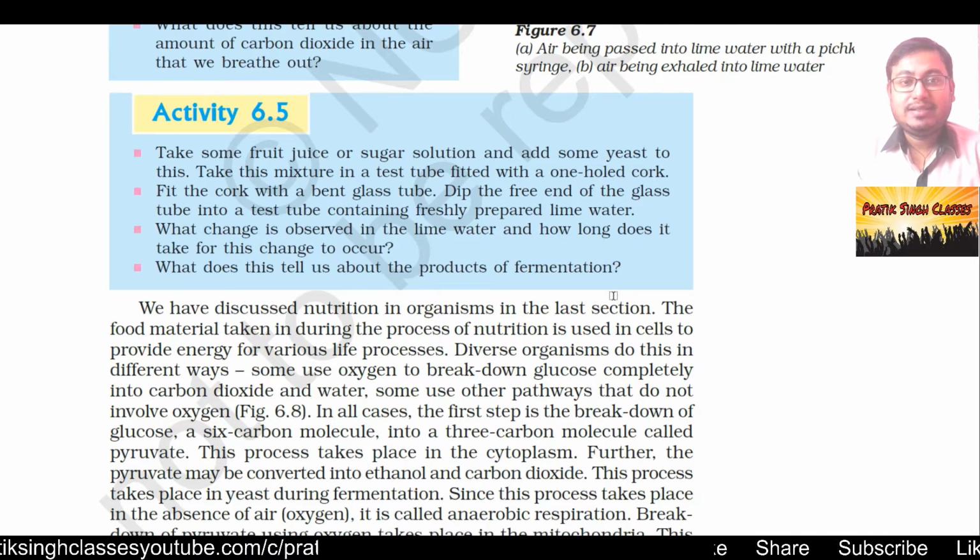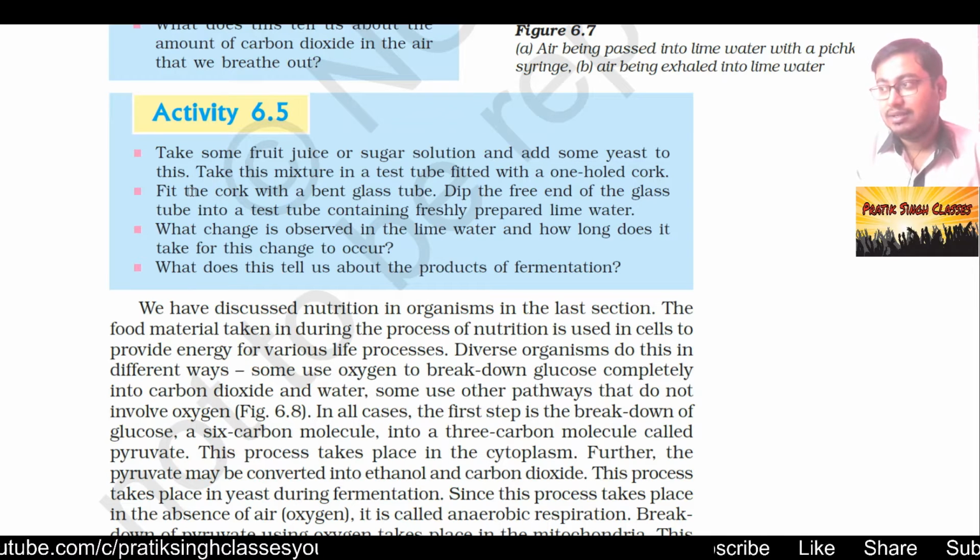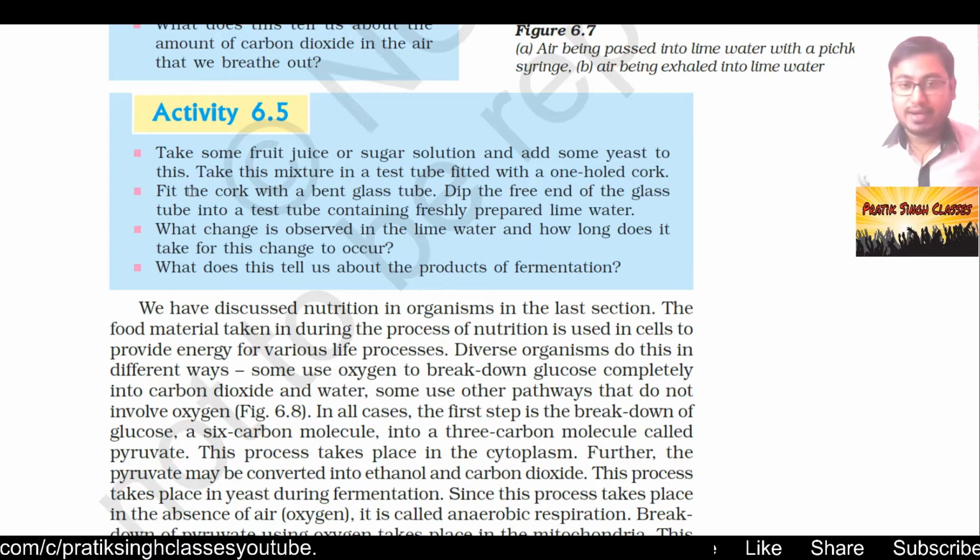Coming to activity 6.5, take some fruit juice or sugar solution and add some yeast to this. Oh wow, this is the process of making wine or alcohol after fermentation. Take this mixture in a test tube fitted with a one-hole cork. Fit the cork with a bent glass tube. Dip the free end of the glass tube into a test tube containing freshly prepared lime water. What change is observed in the lime water and how long does it take for the change to occur?